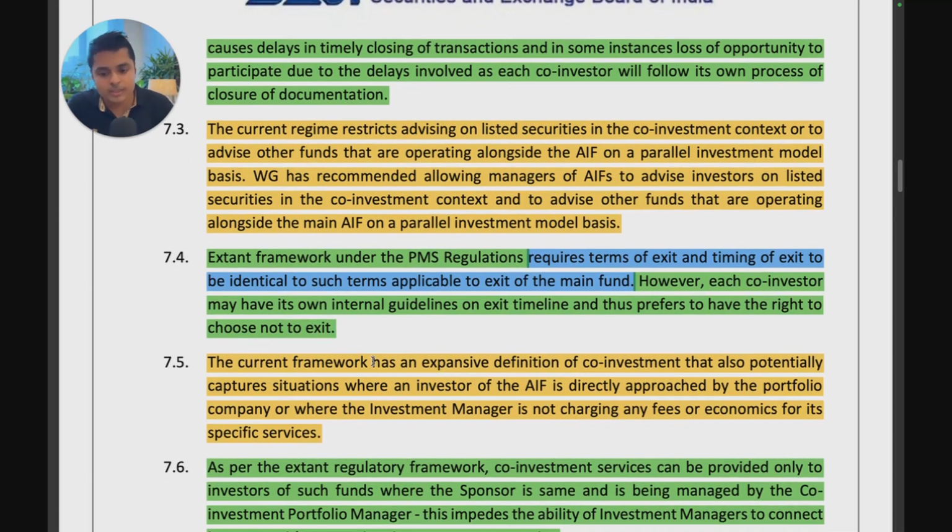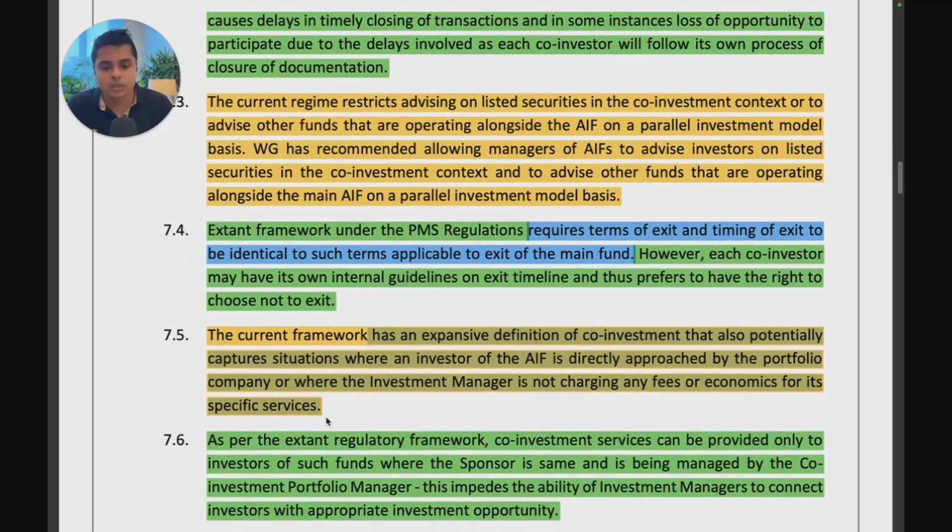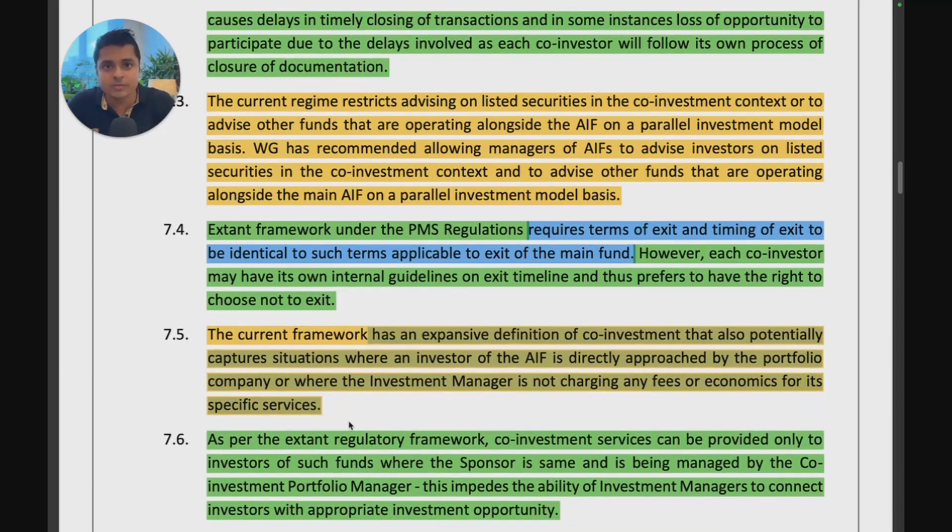The current framework has an expansive definition of co-investment that also potentially captures situations where an investor of the AIF is directly approached by the portfolio company or the manager is not charging any fees or economics for its specific services. So because co-investment is so broad, it covers everything. Even when an investor is directly approached by a portfolio company or where the manager is not actually charging fees for certain advisory services.